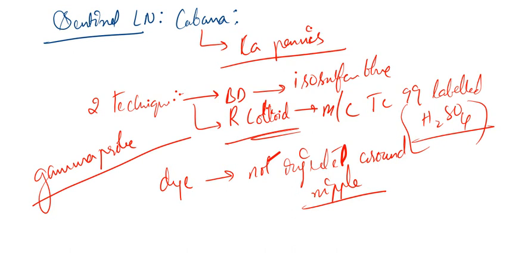Now after the localization is done, the sentinel lymph node is simply excised. I have a couple of images, so I will drop them down, no problem. Now what will the surgeon do after excising the sentinel lymph node? It will be sent to the pathology department and examined. After that biopsy, they will give a report whether the sentinel lymph node is negative or positive, whether it has any changes. Everything will be given.